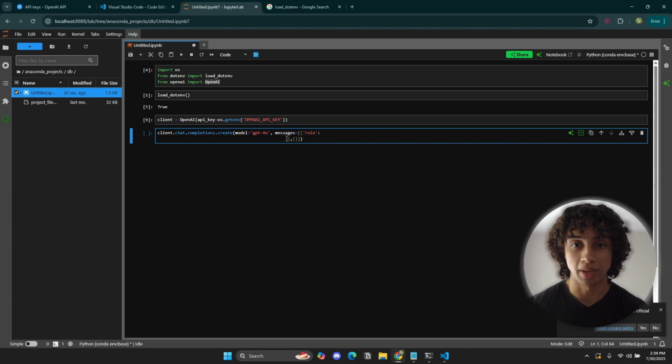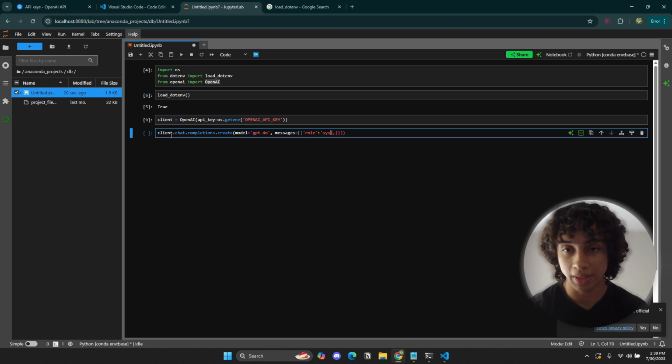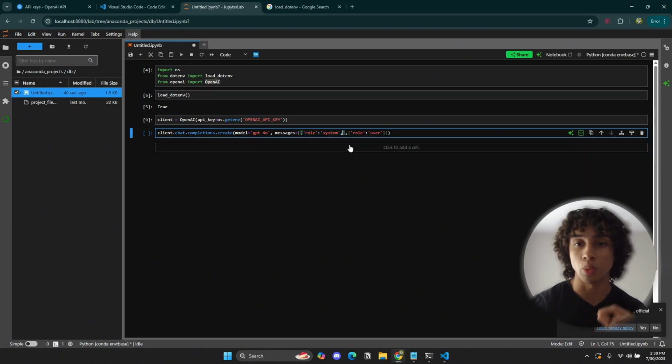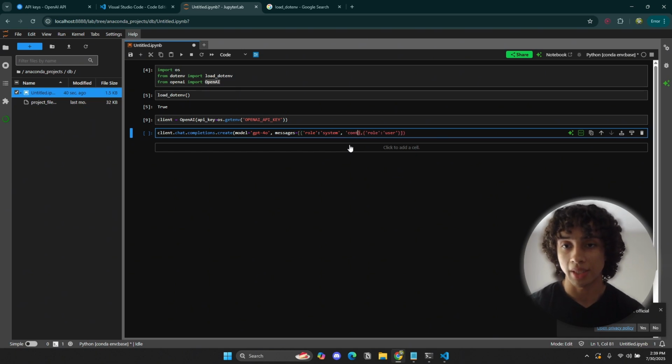Okay, I did not mean to do that. So the role is going to be called system, and the role over here in this dictionary is going to be called user. Beautiful. Now, in this dictionary, we have one element. We're going to create a second element within this dictionary called content, because we need to define the content for this system prompt. And the content is going to be, hey, you are a helpful assistant.